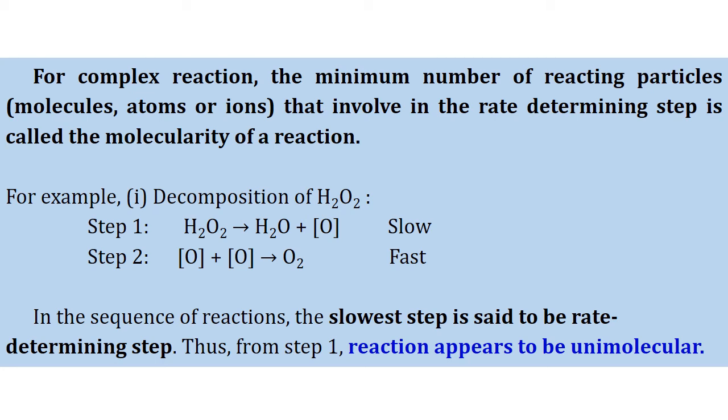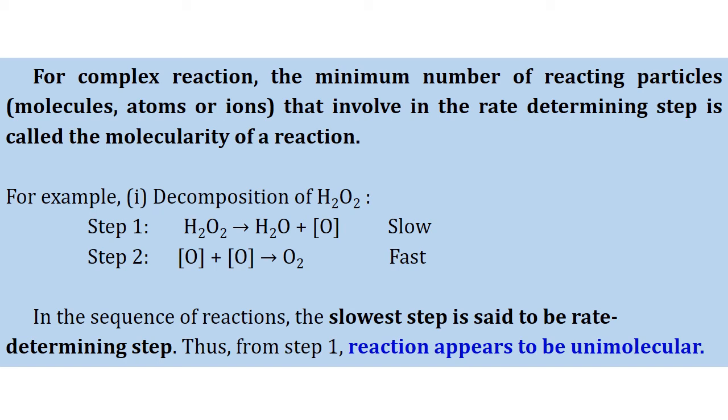So here what I'm saying is that each step involved in a complex reaction is a simple step, an elementary step. So we can find the molecularity of each step involved in the complex reaction. There, in that complex reaction, the minimum number of reacting particles, that is, those involved in the rate determining step, is called the molecularity of that reaction.